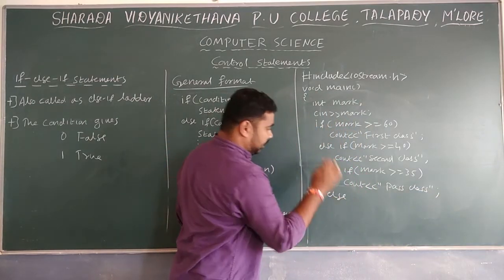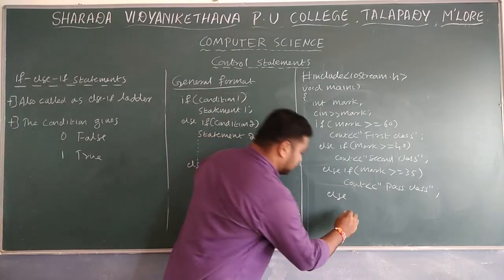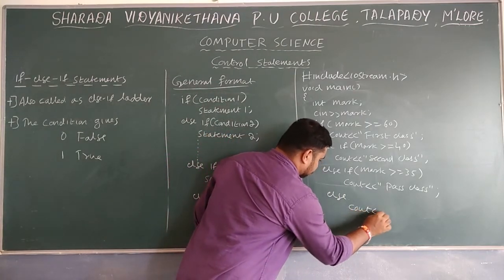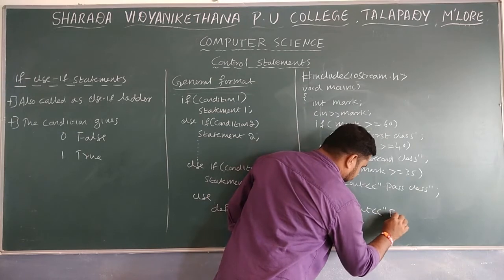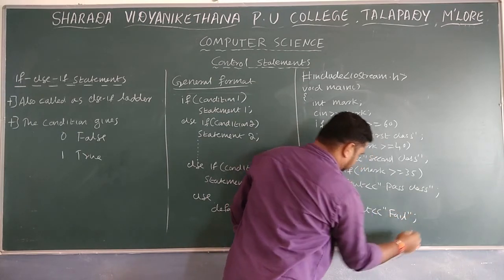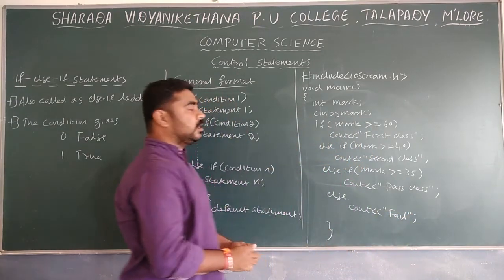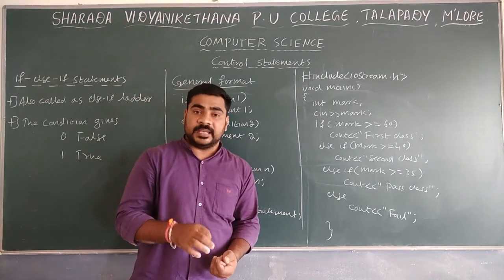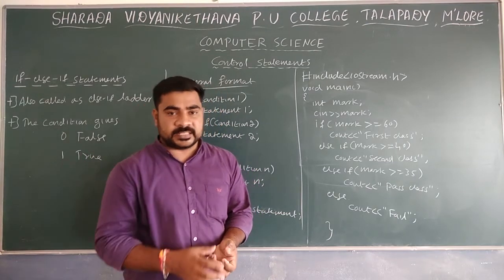The last one is else. This is a default statement. cout fail. So this is actually the programming part for the if statement, or else if ladder.